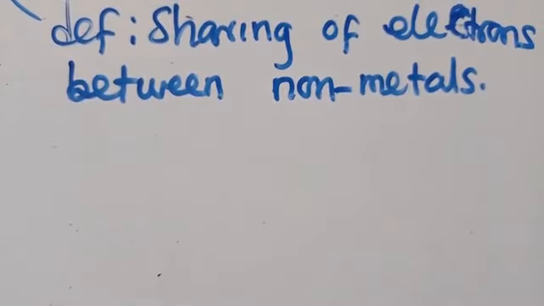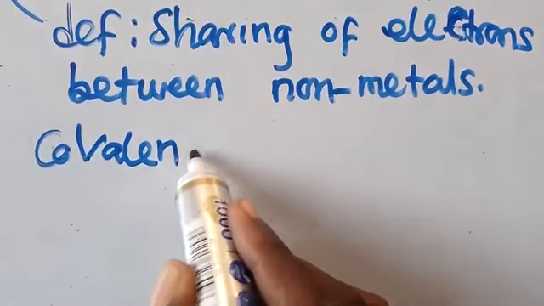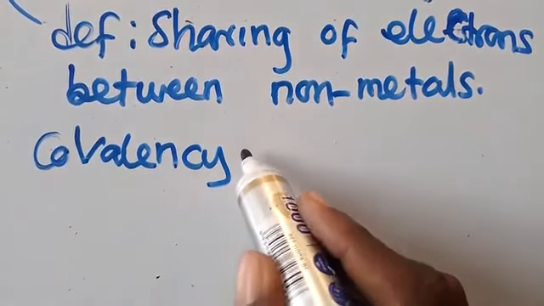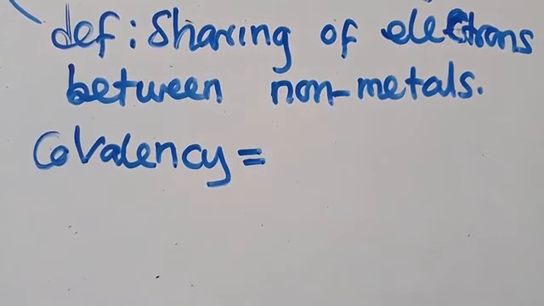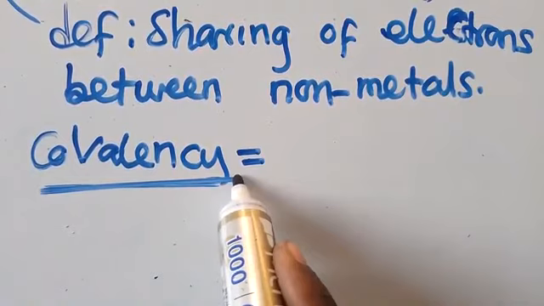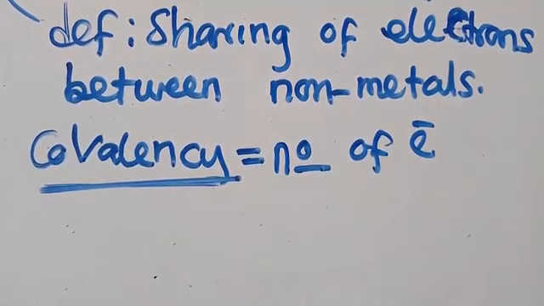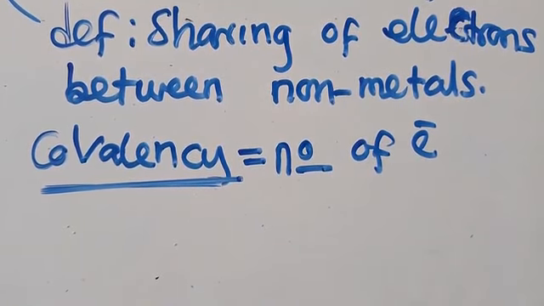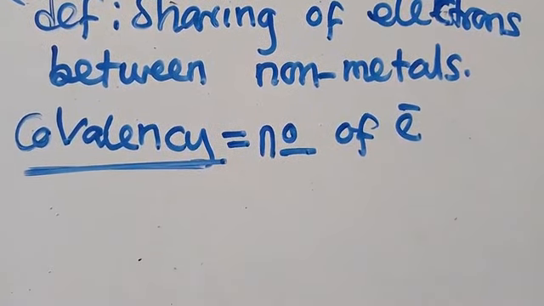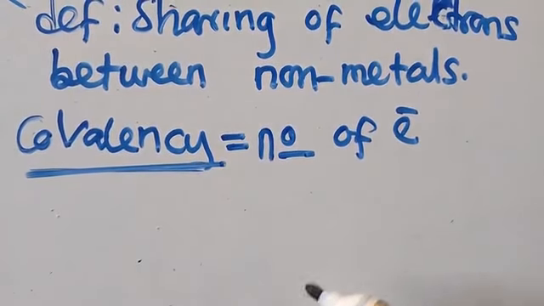Now what if I ask, what is a covalence? Covalence is the number of electrons an atom shares with other atoms. So what is covalence? Covalence is just the number of electrons that an atom shares with other atoms. This is what you need to understand.